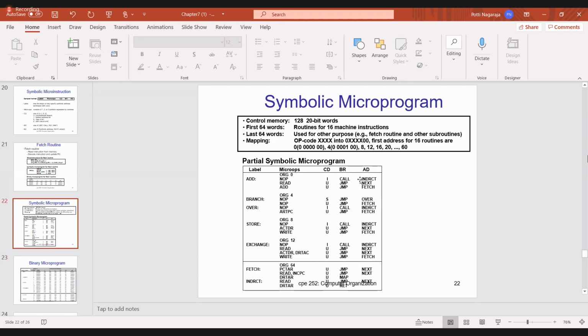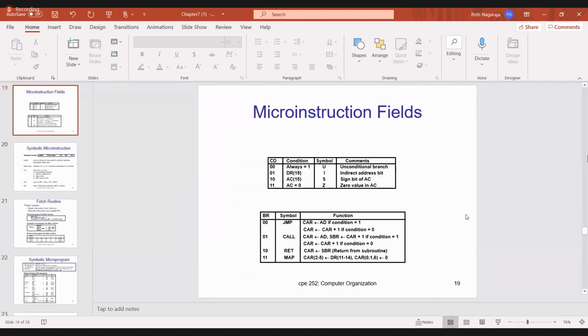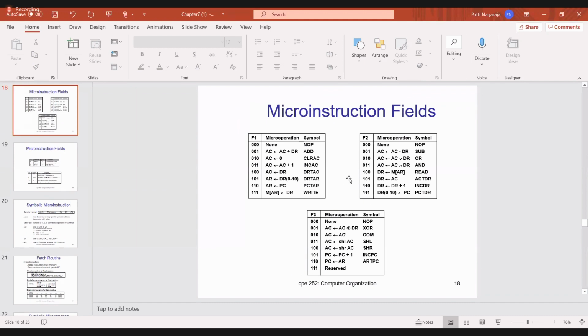So 14011. Now you will go to here. Now here, what is the operation that I am doing? Read. So indirect, I am doing the read operation. Someone please check and tell me, read belongs to which group? Check where read is. So read is nothing but F2. F2 is 100.